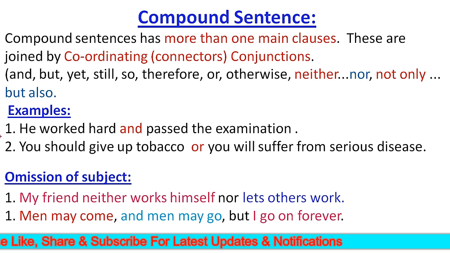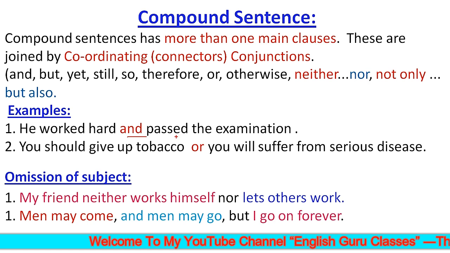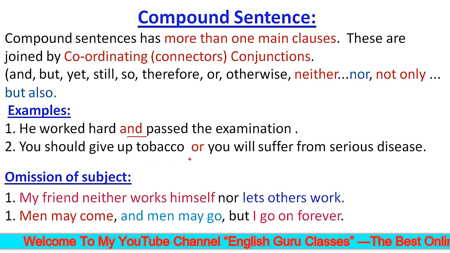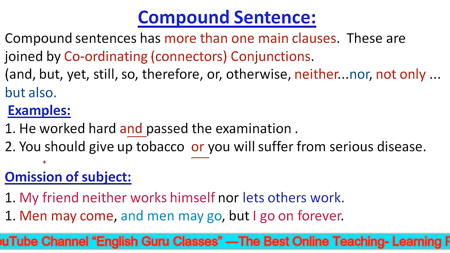Now let's see the examples. He worked hard and passed the examination. Second example is, you should give up tobacco or you will suffer from serious disease. So students, you see here that in the above sentences, main or principal clauses are joined by coordinating conjunctions, and the coordinating conjunctions used here, and, or, show equal status and are called coordinate clauses. Alright.